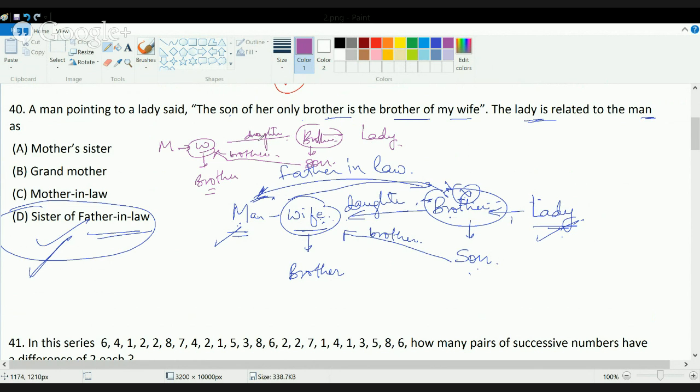Since she is the daughter, this person is the father of his wife, and he becomes the father-in-law of the man. And this lady has a brother, so this lady is the sister of this person. So the relationship of man and lady is she is the sister of father-in-law.